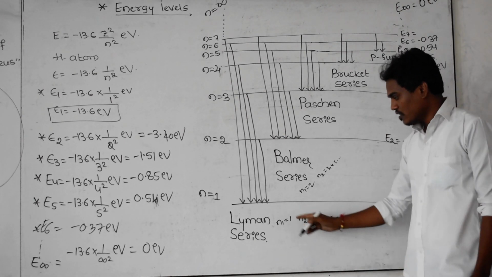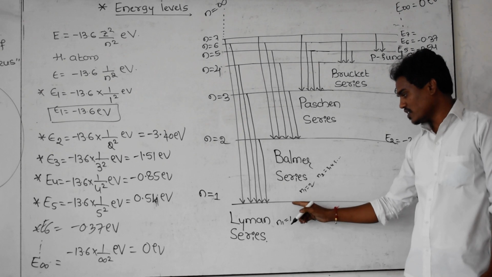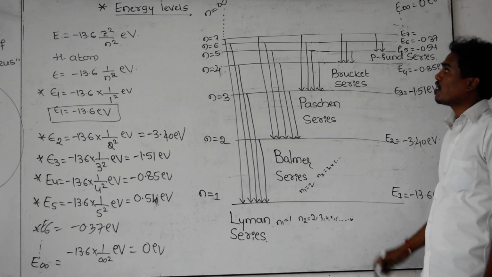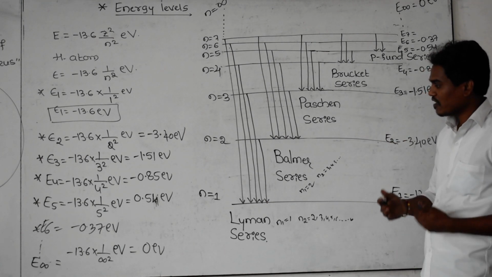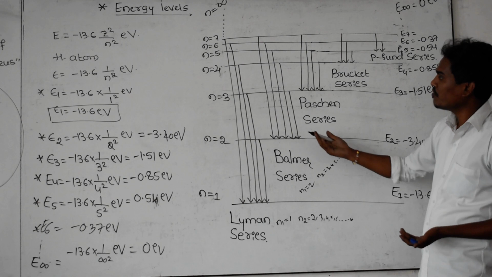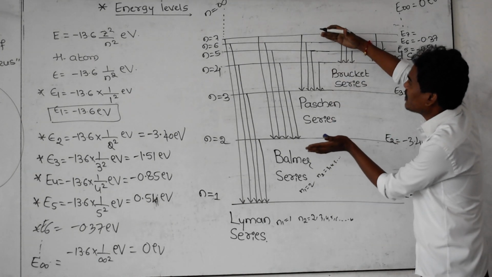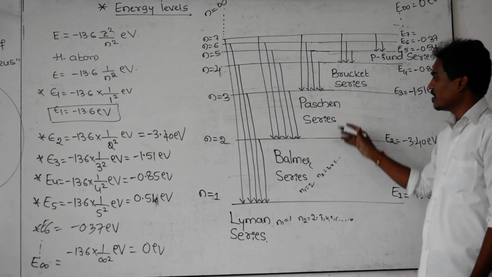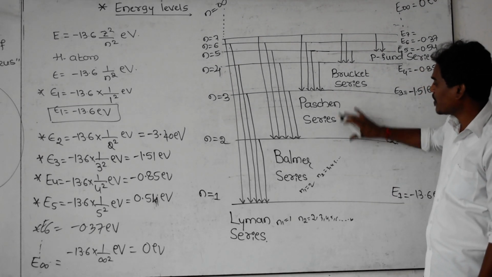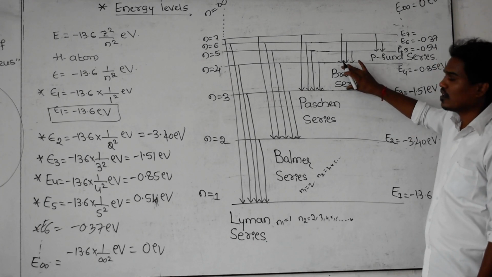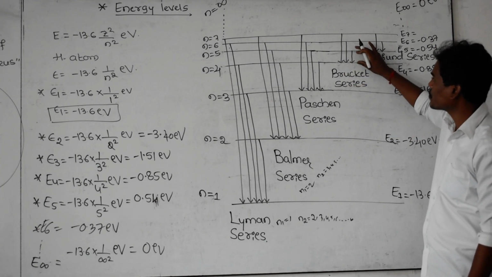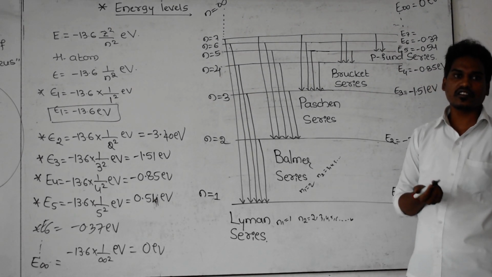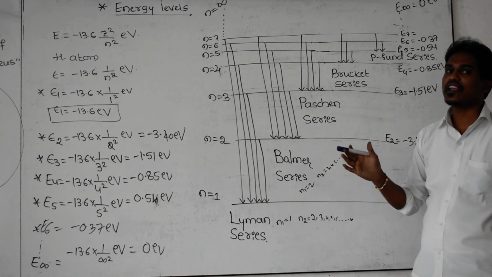You can see here, this is the first energy level, this is the second energy level, this is the third energy level, this is the fourth energy level, and so on up to infinity. But you can observe here that as we go up, these energy levels come very close to each other. Here there is a big gap, then the gap goes on decreasing. Compared to this gap, this one is again less, and compared to this one, this decreases further. However the orbit number increases, the energy levels become very close.